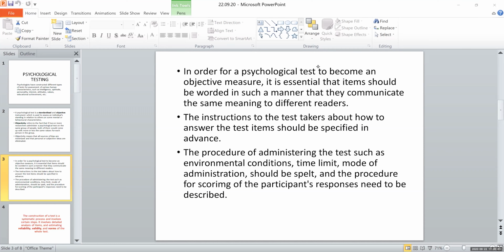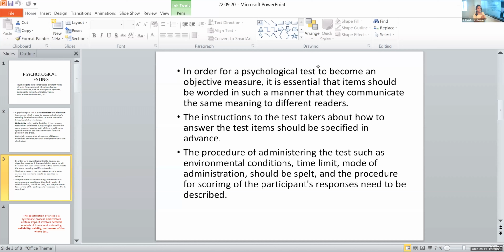Okay, fine. So we were talking about objectivity and the methods used to ensure objectivity of our psychological test. The first method is that it is essential that items should be worded in such a manner that they communicate the same meaning to different readers. In any psychological test, the questions or the statements are known as items.